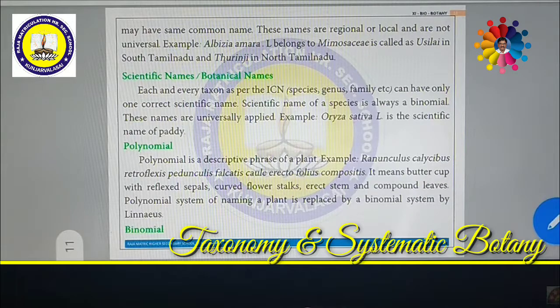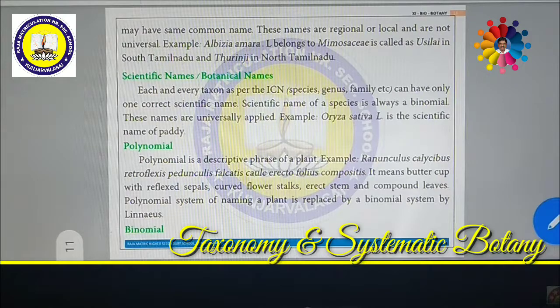Some of the plants used to be called with a polynomial. In olden days, there was no binomial. Even now we struggle to study binomials; they are difficult to understand and difficult to spell, because they are Latin names. In olden days, a single plant was called by multiple names, and the names described the entire characteristic features of the plant. For example, the Ranunculus plant was called Ranunculus calicibus retroflexus pedunculus falcatis cale erectofolius compactus. That means